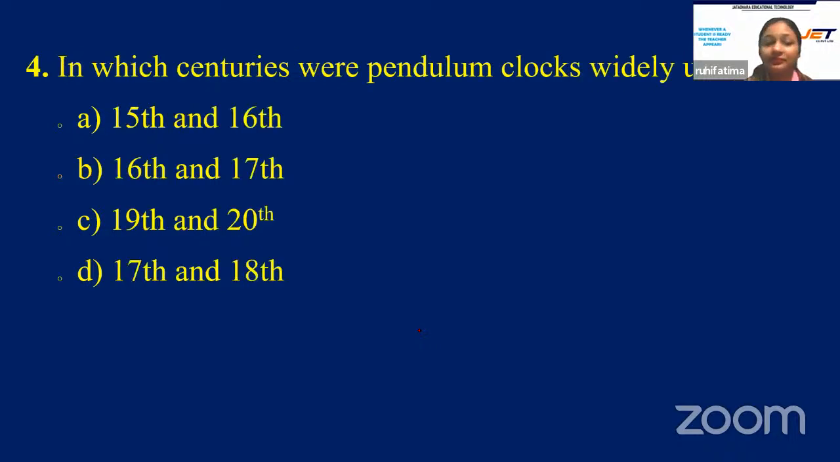Next question. In which centuries were pendulum clocks widely used? And your options are option A, 15th and 16th century, option B, 16th and 17th century, option C, 19th and 20th century, or is it option D, 17th and 18th century? In which centuries were pendulum clocks widely used? 15th and 16th, 16th and 17th, 19th and 20th, or 17th and 18th?